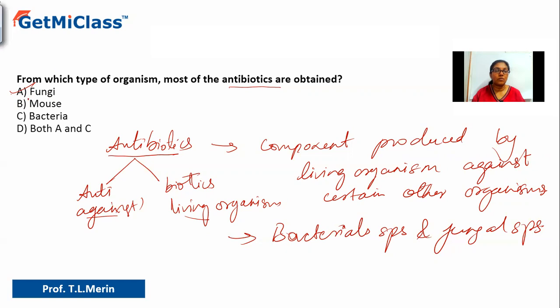Option B says mouse. So mouse do not produce antibiotics. Instead, they need antibiotics if there is any infection. Option C says bacteria. Yes, of course, bacteria is a very good source of antibiotics. And option D says both A and C. So I think that should be the correct answer because A and C, that is fungi and bacteria, from both antibiotics are extracted.